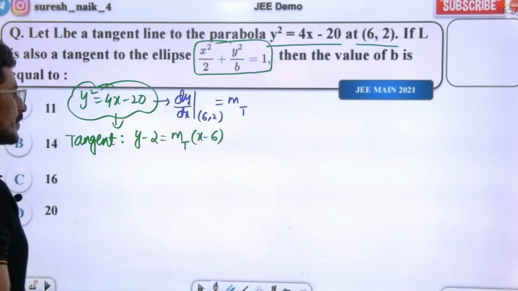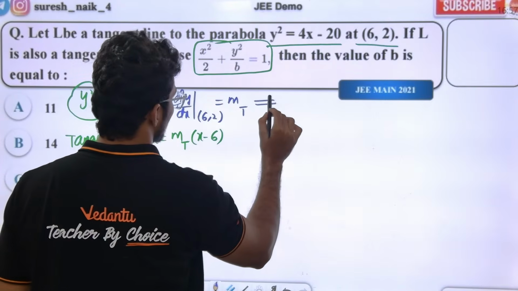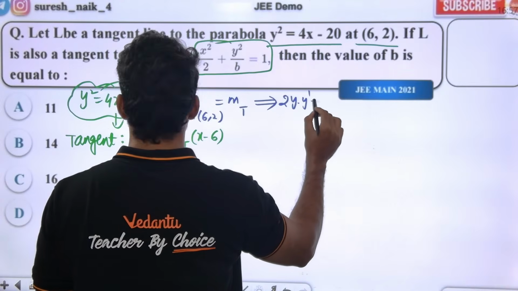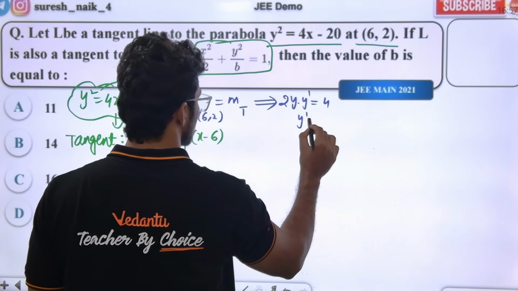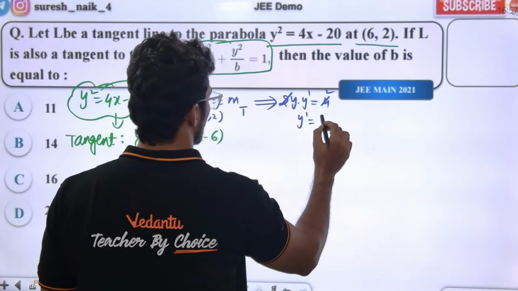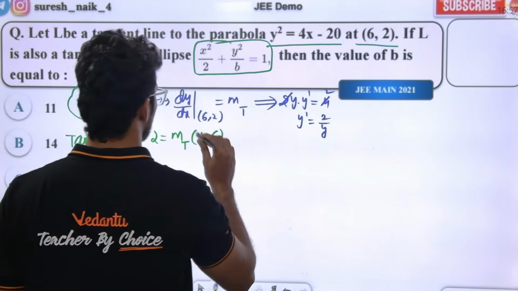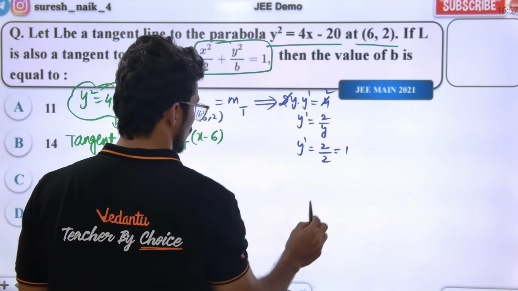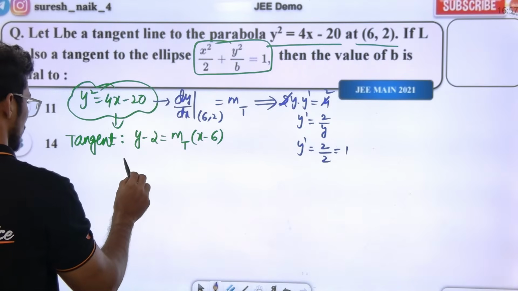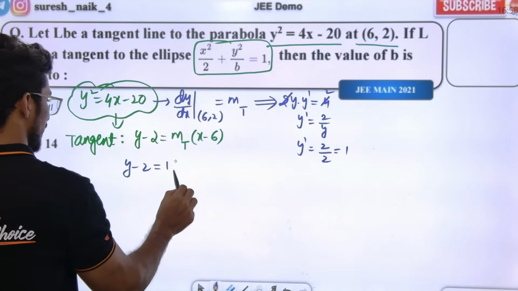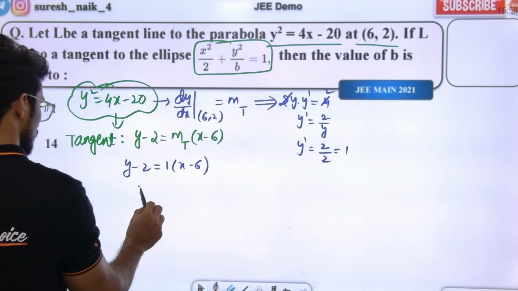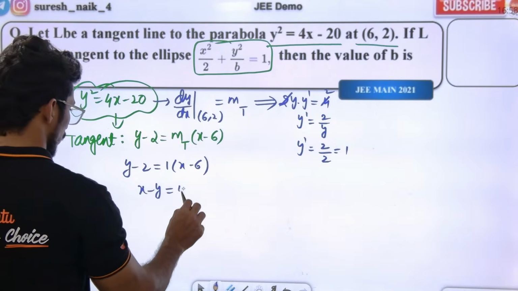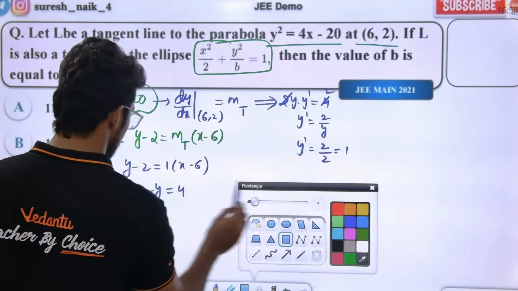For the curve, differentiating gives 2y into y dash is equal to 4. So y dash is equal to 2 by y. At (6, 2), y dash is 2 by 2, which is 1. So the slope of the tangent is 1. So y minus 2 is equal to 1 into x minus 6. So x minus y is equal to 4.